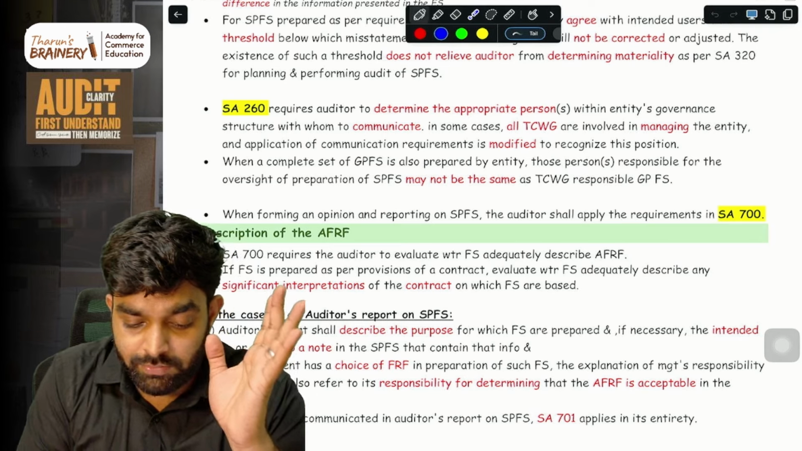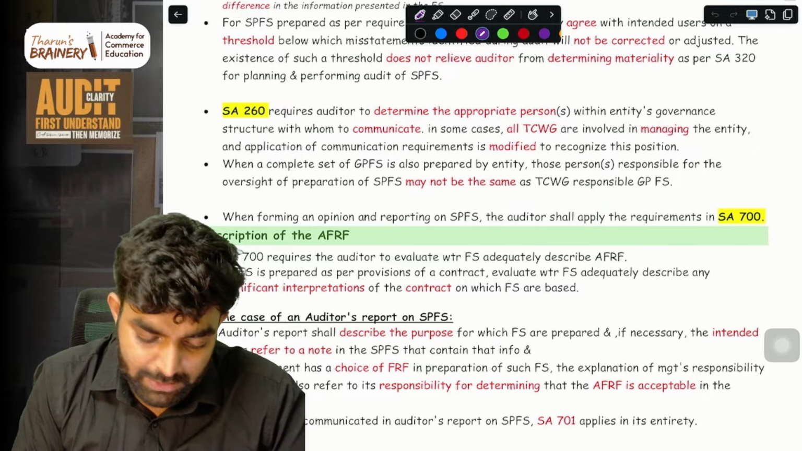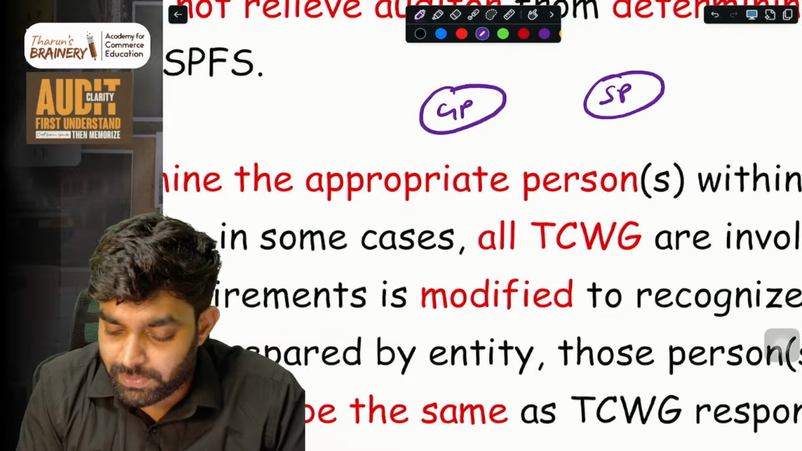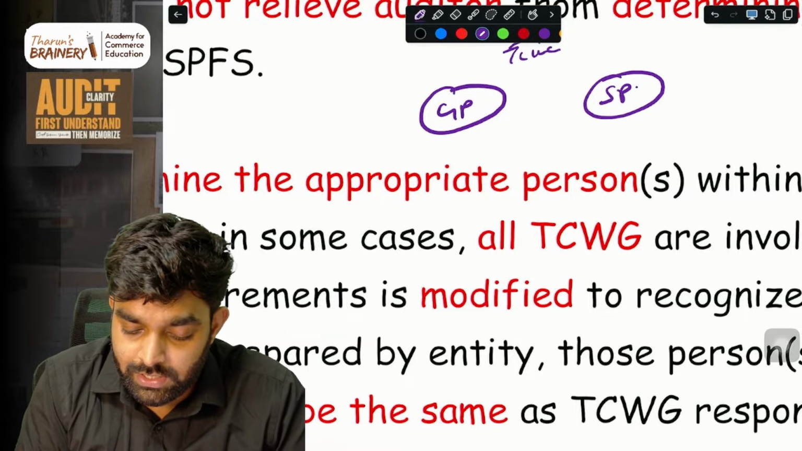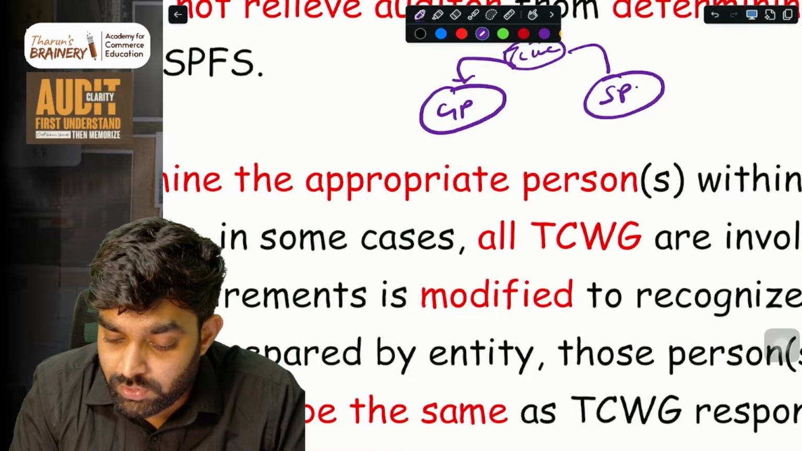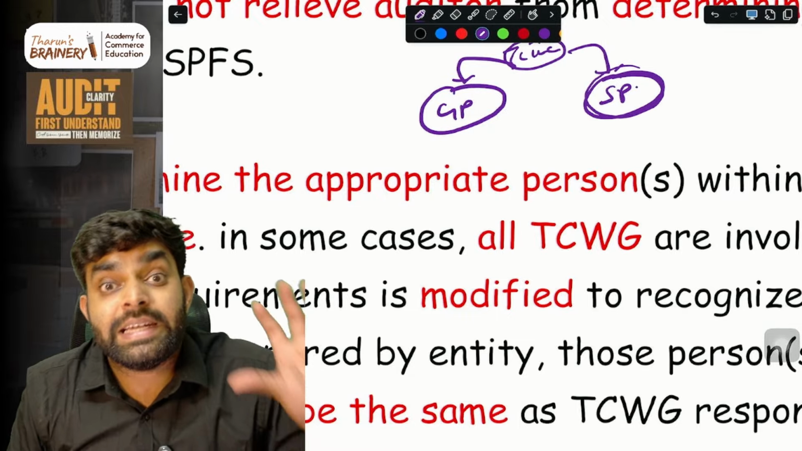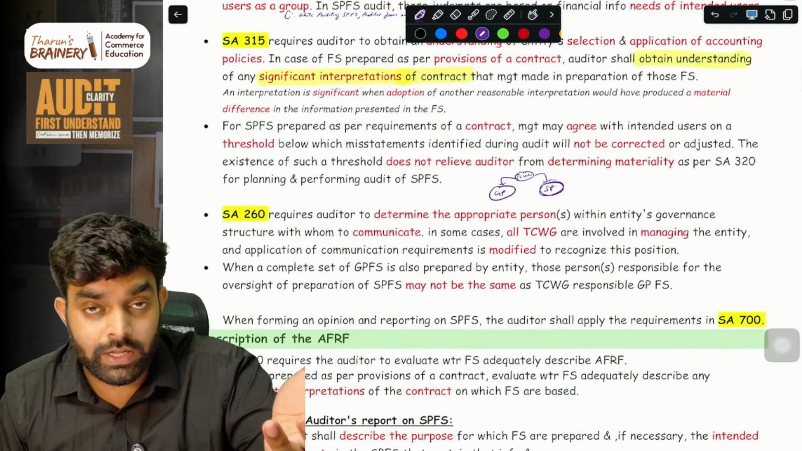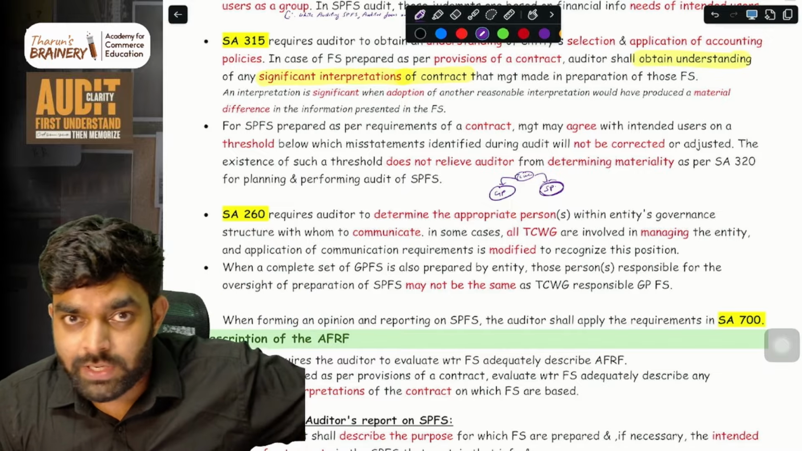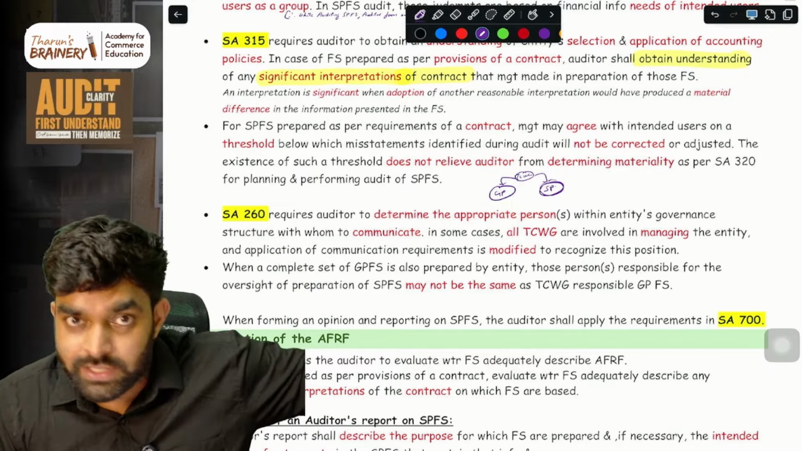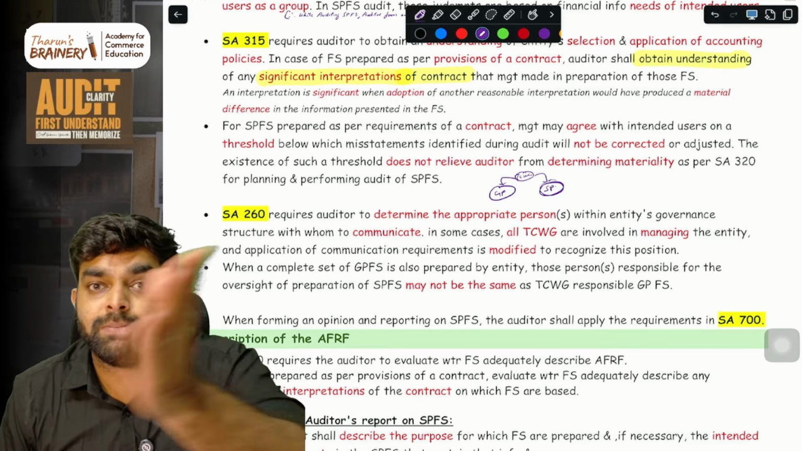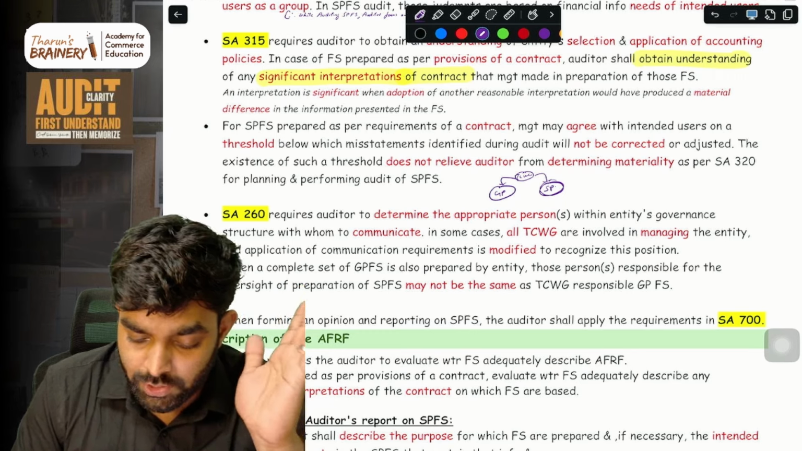Imagine a company has 5, 10 TCWG or something. This is the general purpose financial statement. This is the special purpose financial statement. This is the TCWG. The TCWG overseeing the preparation of this and the TCWG overseeing the preparation of this may sometimes be different. So you have to consider that accordingly and then determine whom to communicate with. When you are preparing general purpose financial statements, you would have communicated to some TCWG. But when preparing SPFS, sometimes the TCWG may be different. Find the appropriate person to whom you have to communicate.